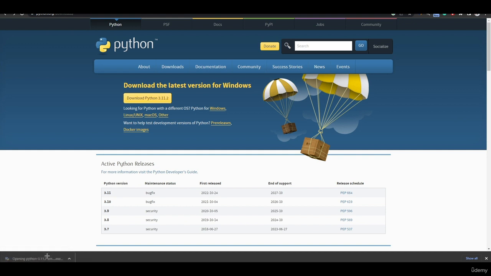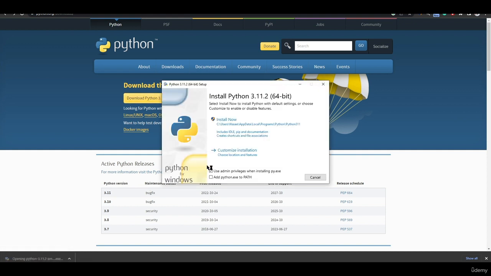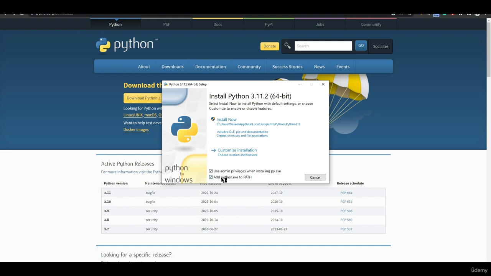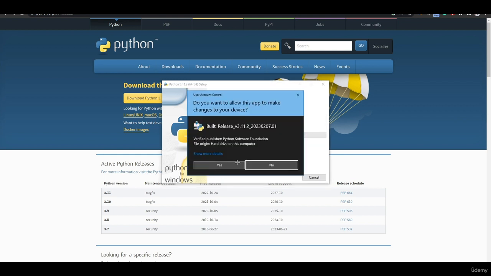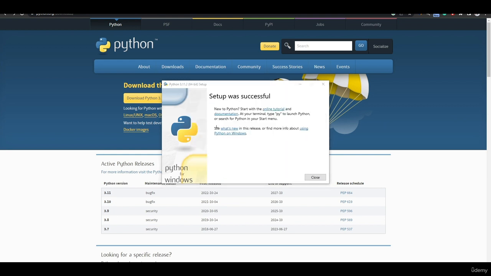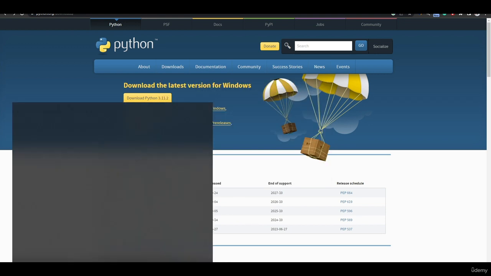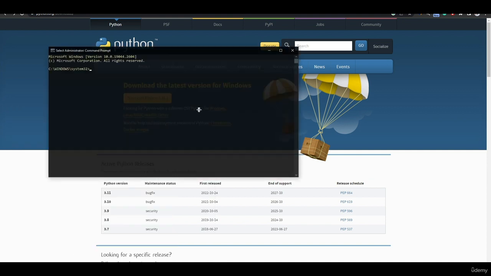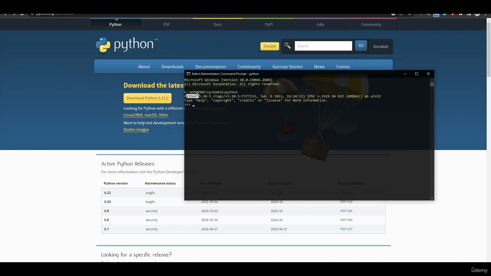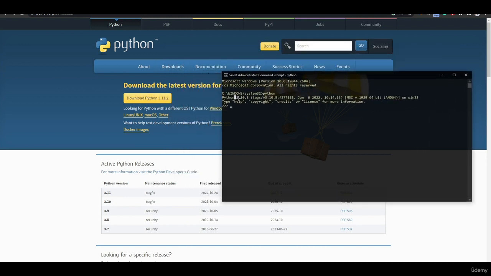Once it's downloaded, we can run it. Add Python to path and install now. Once it's installed, you will have a successful message. Then open up CMD, write down Python, and you will have a similar page to this one. Your Python version will more likely be the same version that you downloaded, but since I'm using an older version, it's showing 3.10.5.